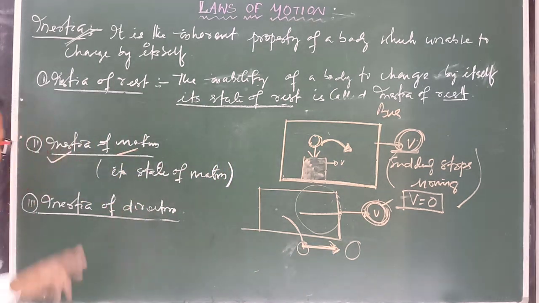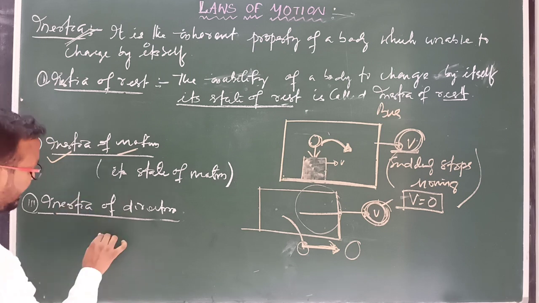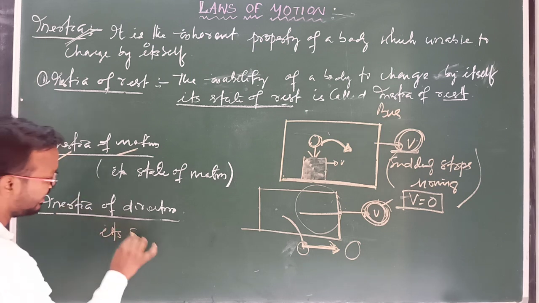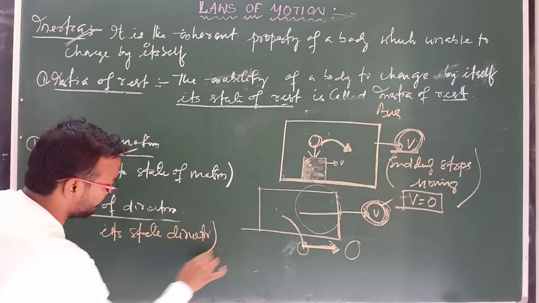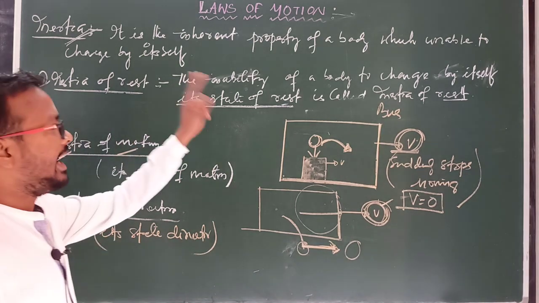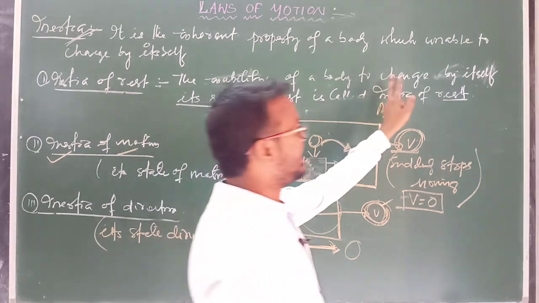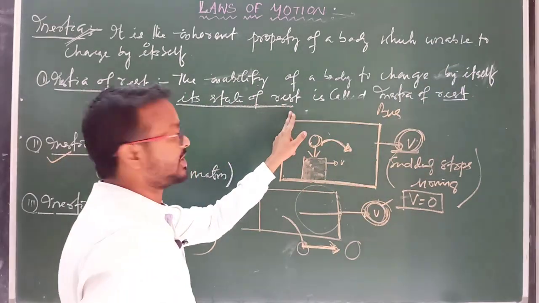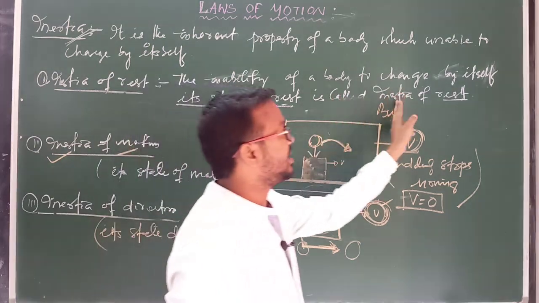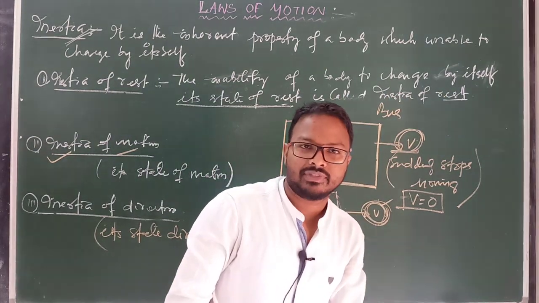And the last one, inertia of direction, means its state of direction. The inability of a body to change by itself its state of direction is called inertia of direction. Clear?